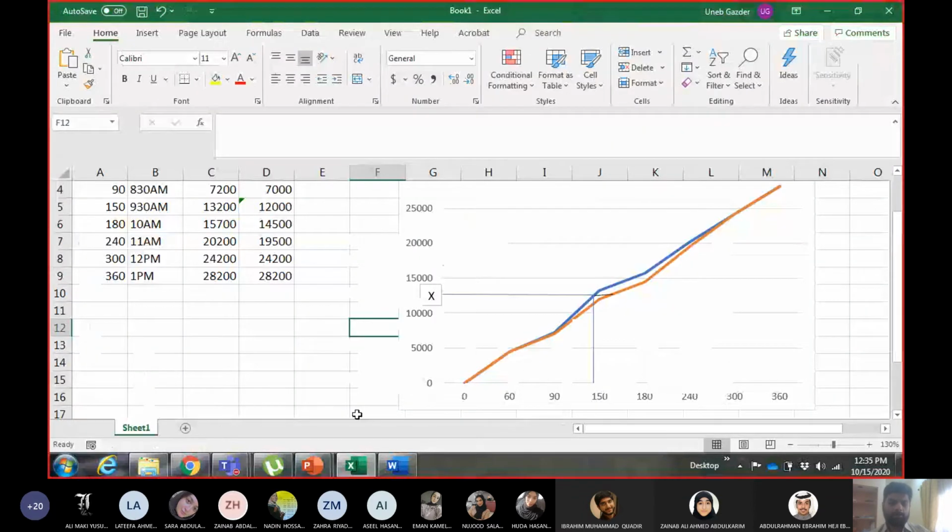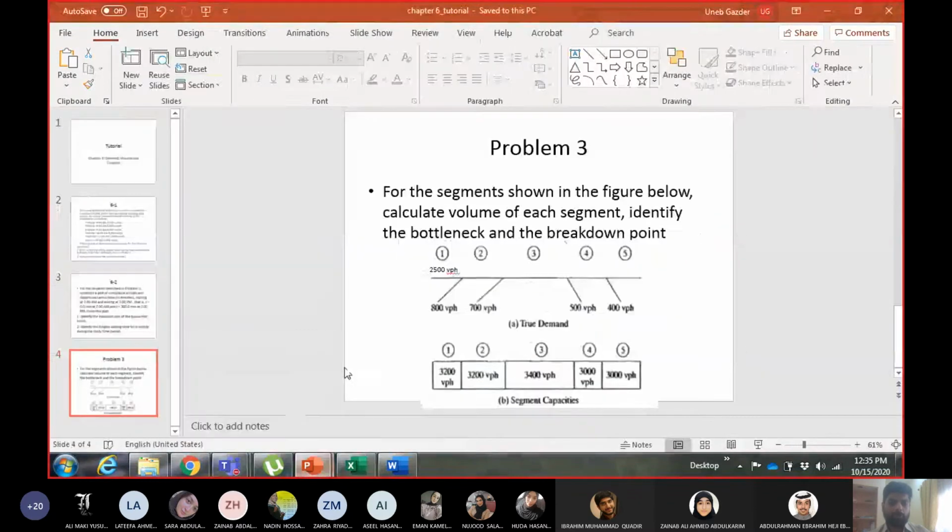So I'm hopeful that it was clear. I'll move to the third part. The third part was relatively easier, but just to complete the examples and make sure that everybody gets it, I'll do the third part as well. In the third part, it is similar to the example which I did in the class. I just changed the flow in the first segment.